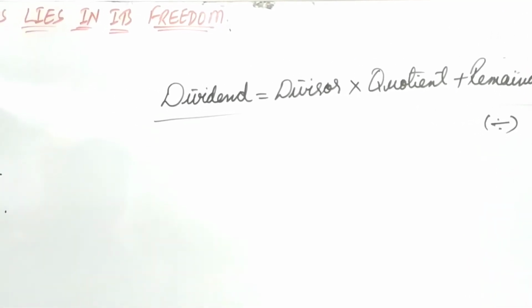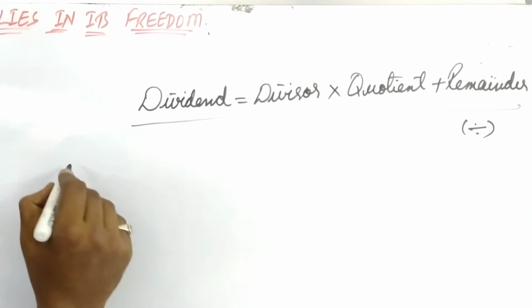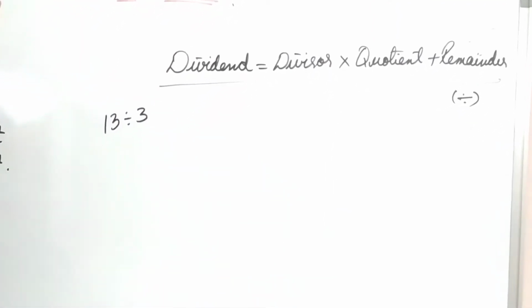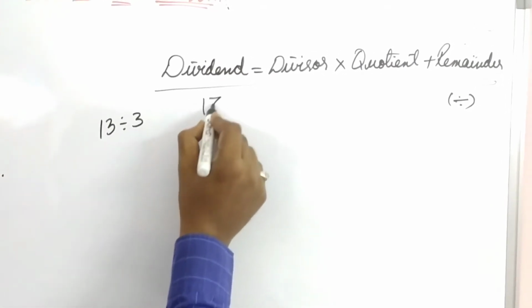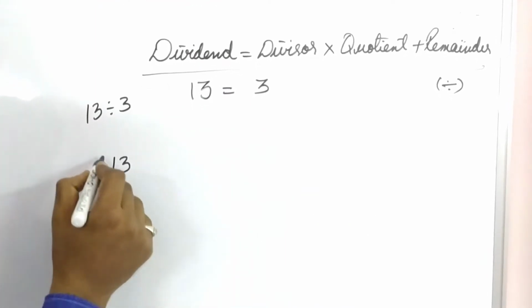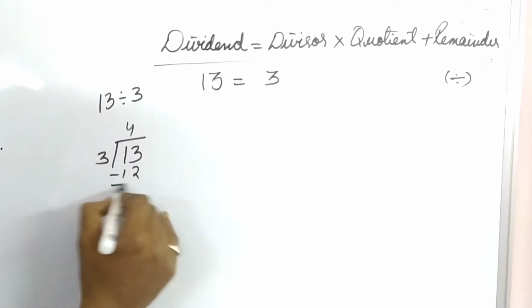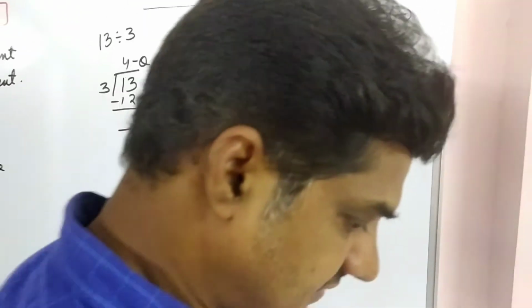The same here. Suppose a number is given: 13 divided by 3. What is the dividend and what is the divisor, students? 13 is the dividend and 3 is the divisor. How have you performed the division? The long division method. 3 fours are 12, minus, 1. This is the remainder and this is the quotient.